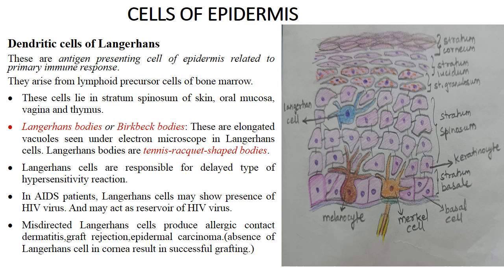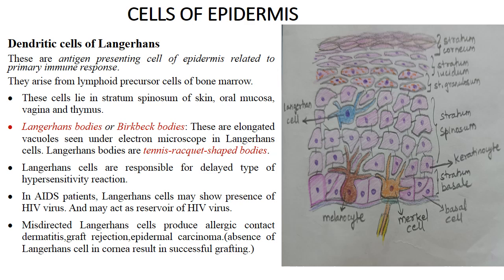They arise from lymphoid precursor cells of bone marrow, and they are located in the stratum spinosum of skin. Also they are found in oral mucosa, vagina and thymus. When we see under electron microscope, these Langerhans cells show Langerhans bodies or Birbeck's bodies. So these are elongated vacuoles and they have tennis racket shape. They are known as Birbeck's bodies.